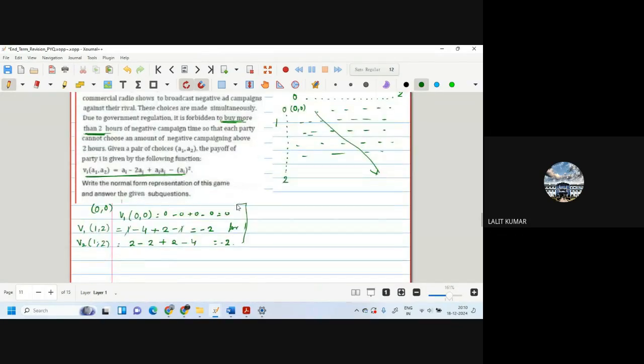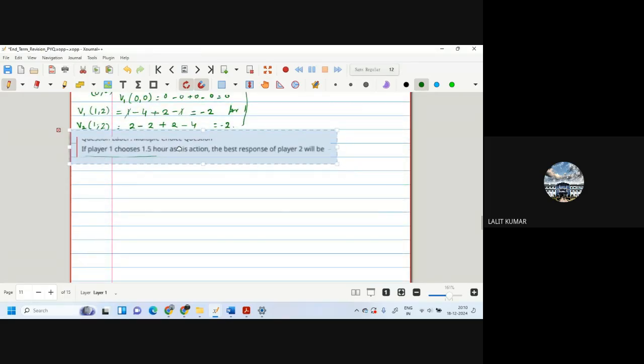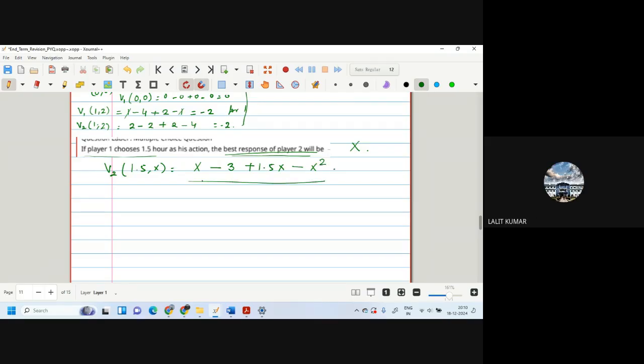So the first part of the question is: if player 1 chooses 1.5, what is the best response of player 2? See, if the best response is X, for example, then V2(1.5, X) is equal to, in this case, X minus 2 into 1.5 plus 1.5X minus X square. Is that okay? As per the formula? Yes. Now the player 2 will try to maximize this with respect to X to get the best result.